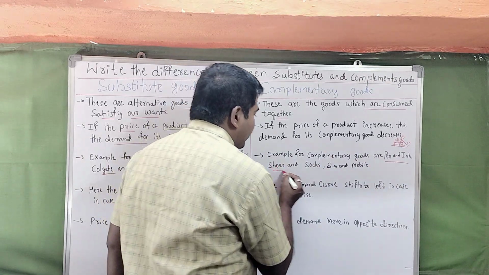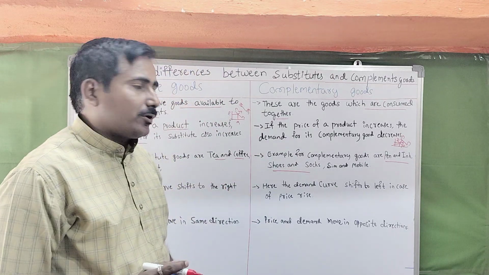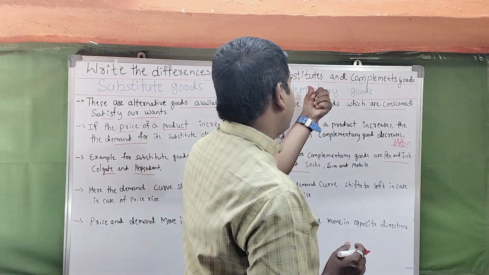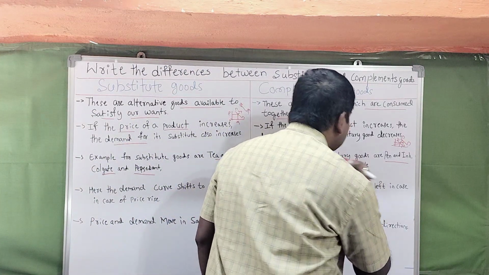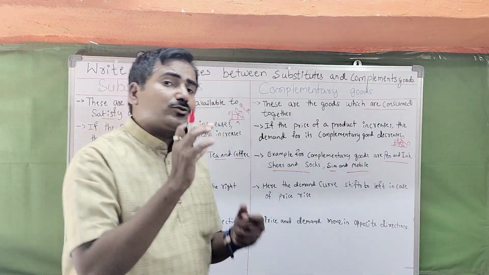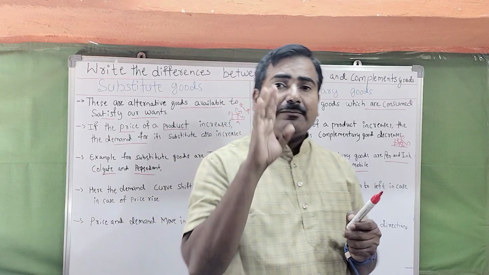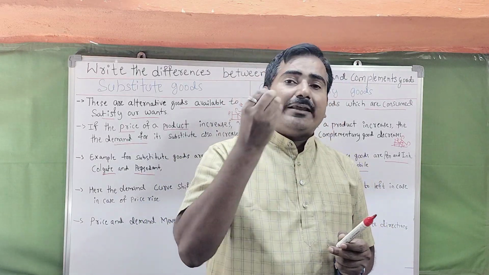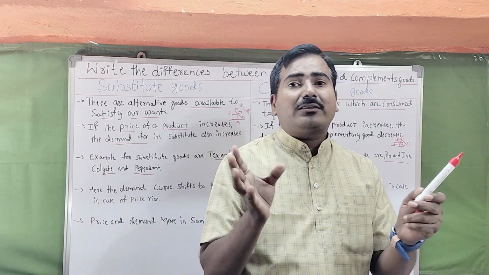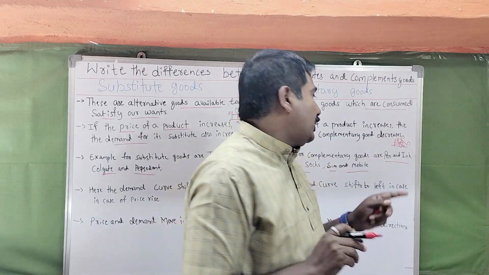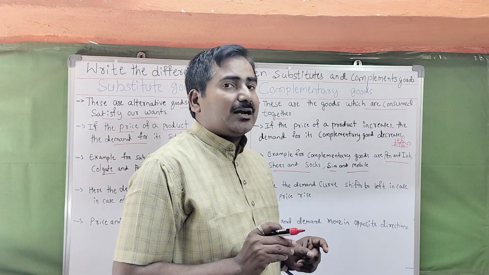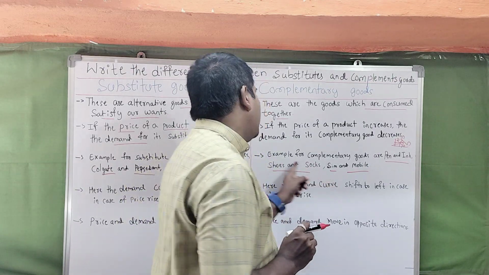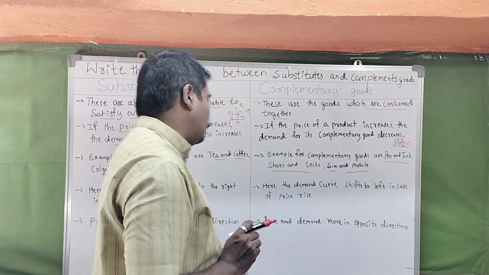Another example is shoes and socks. Shoes and socks are also examples of complement goods. Another one, SIM and mobiles. Suppose in the mobile there is no SIM, then there is no value for that mobile. So these two commodities are used at a time in our consuming process. That is called complementary goods.